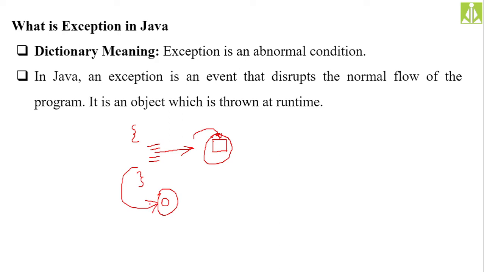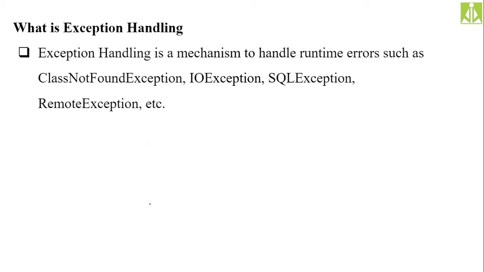Okay, so an exception is a runtime, abnormal condition, and if you don't handle it, your program execution will be stopped abruptly. So in order to maintain the continuous flow, the normal flow of our application, we are handling this exception, and how we are going to handle it, we are very soon going to learn. So what is exception handling? Just now I told you, exception handling is a mechanism to handle runtime errors.